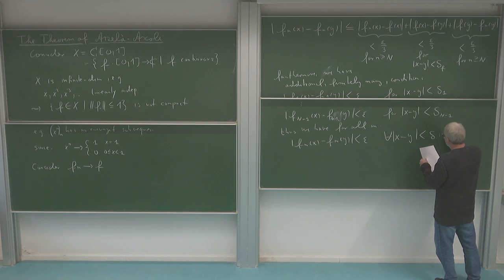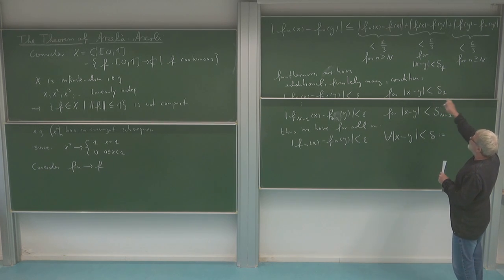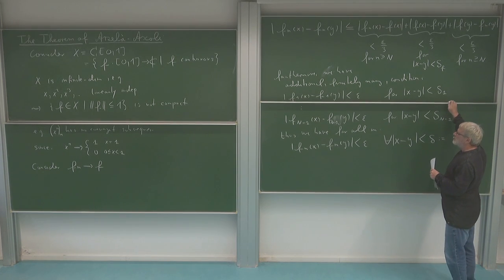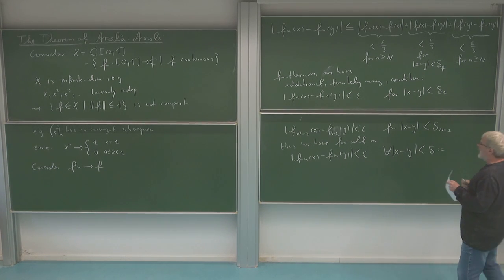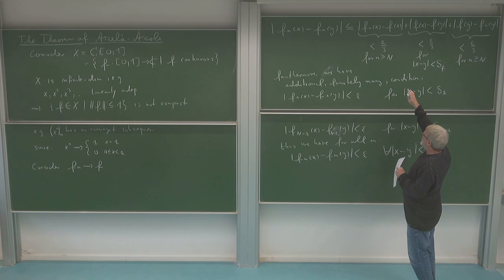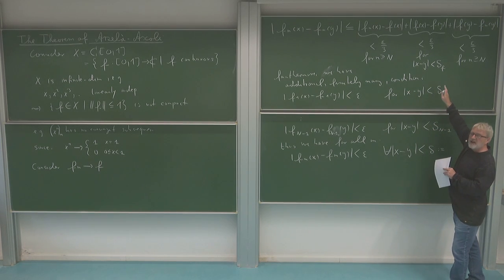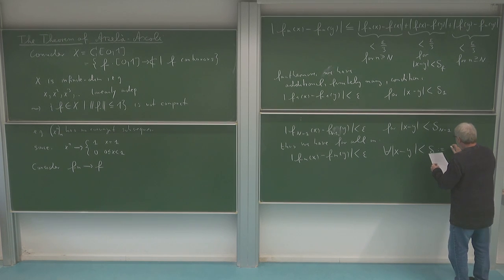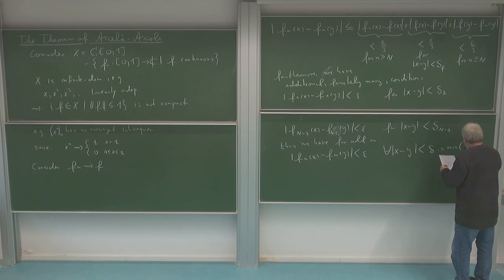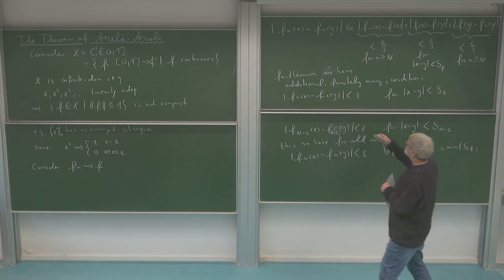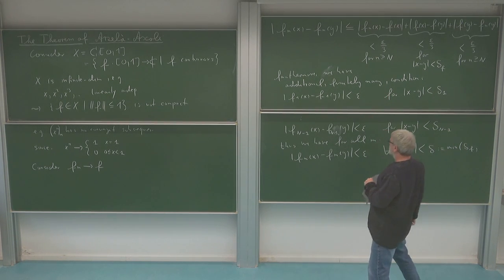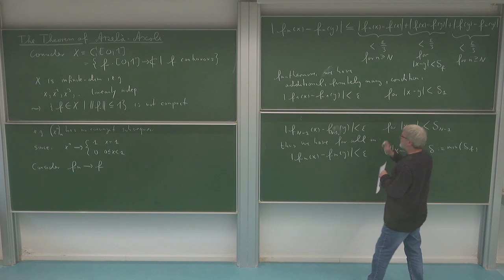So namely, the delta which I take now is just the minimum of all the deltas which I need to make the estimates above. The first estimate is one which I can make for all m which are bigger than this capital N, and there I only use one delta, namely the delta of the limit function. So I take here the minimum of all possible deltas, so I need the delta of the limit function, and this enforces this inequality for all indices which are bigger than N.